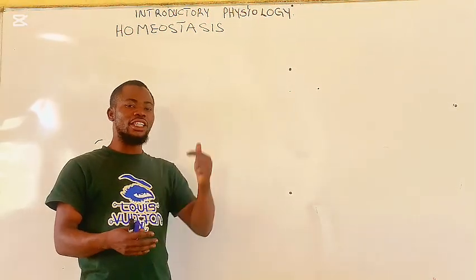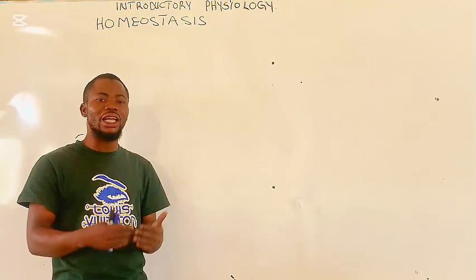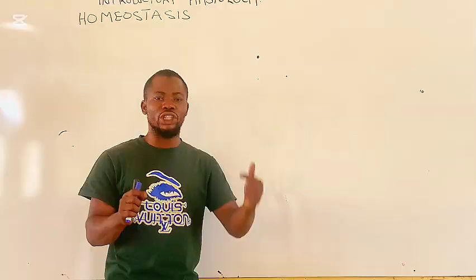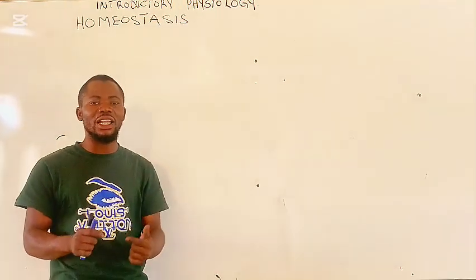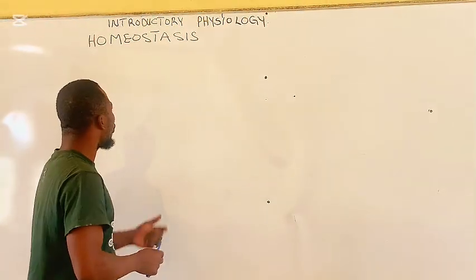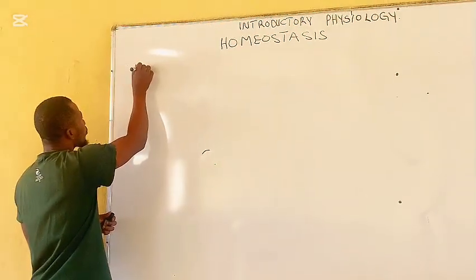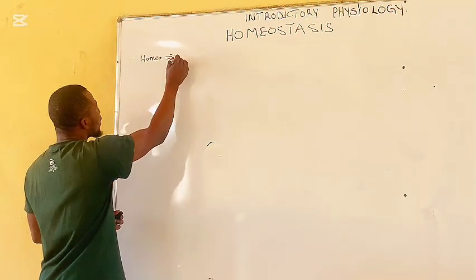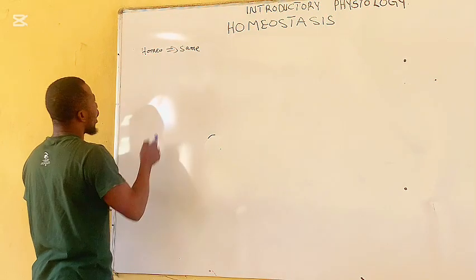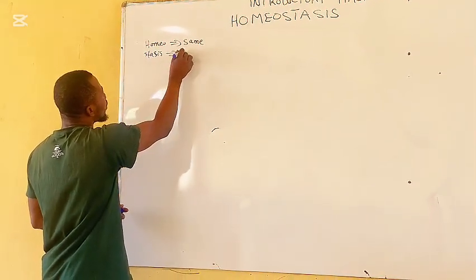Homeostasis simply refers to the ability of a body to maintain a stable internal environment. That is homeostasis. It simply means the ability of a body to maintain a constant internal environment despite the external changes. The word homeostasis is derived from two words. Homeo means same, and stasis means constant.